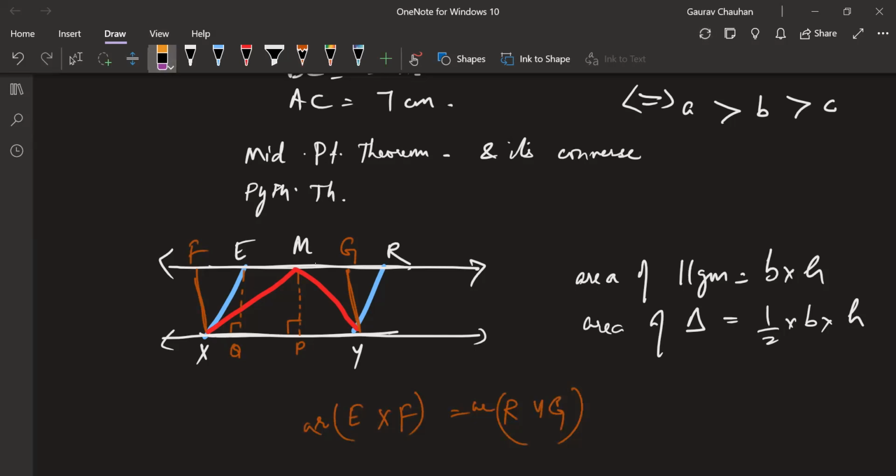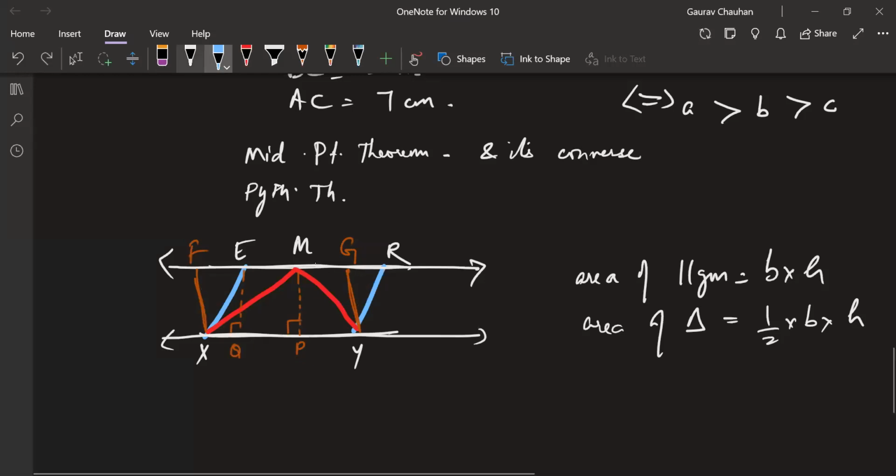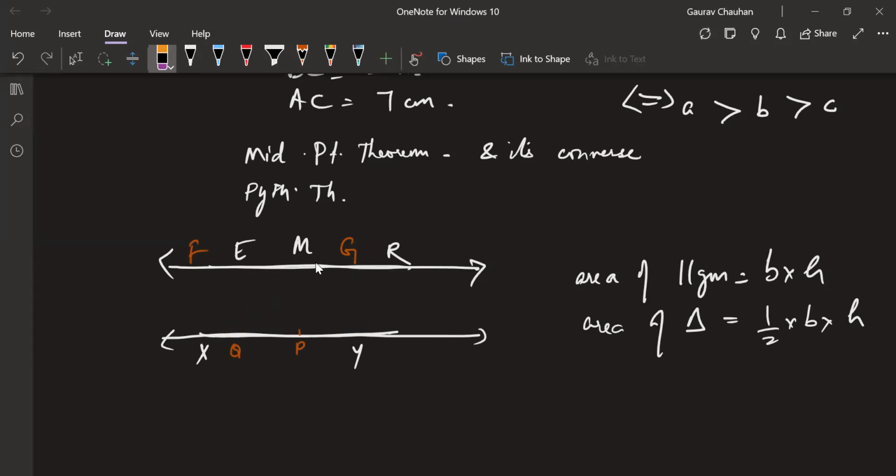This is a separate proof. This might be a question in your textbook. But basically, what is the shape you're talking about here? You're talking about two triangles which have the same base and same height. Let me draw that. Yes, they are congruent. That's why they are having the same area. You're right about that too, Mansa.